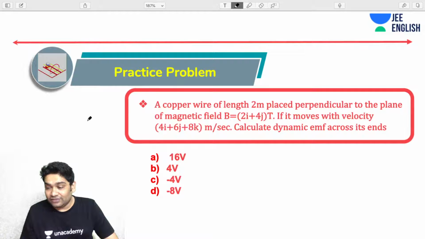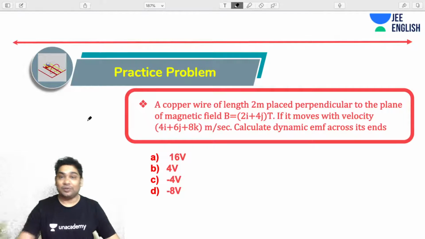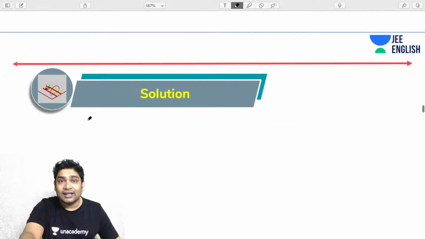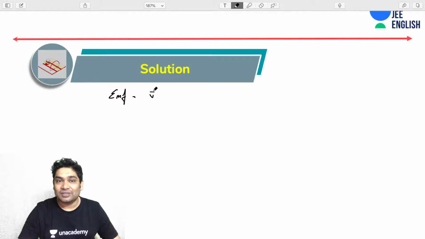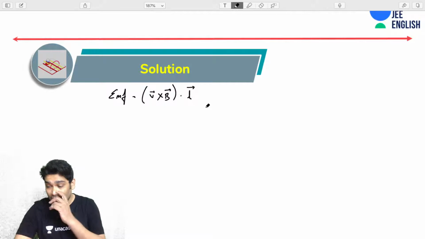So first, can you write the L vector? Can you write the L vector? I hope you realize that we had talked about this, right? What would be the EMF? We had talked about this, that EMF is V cross B dot L. Correct. Okay, so Suraj is trying.